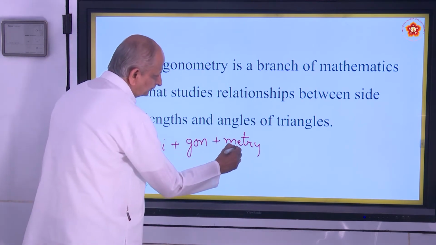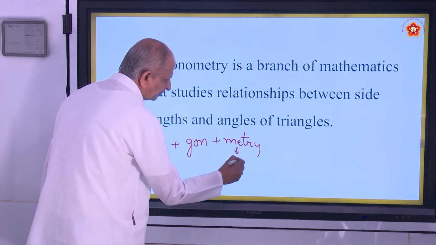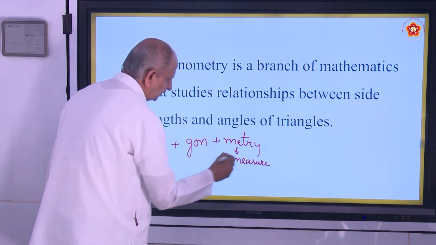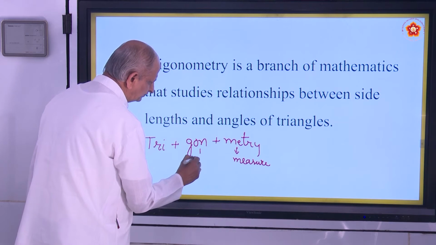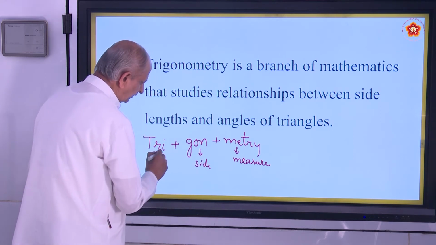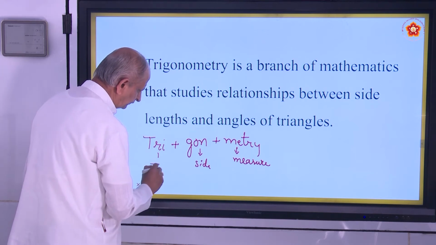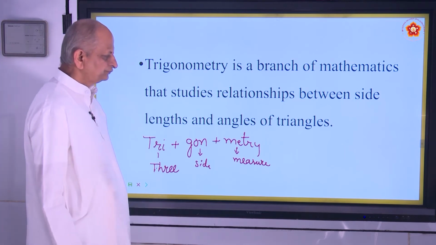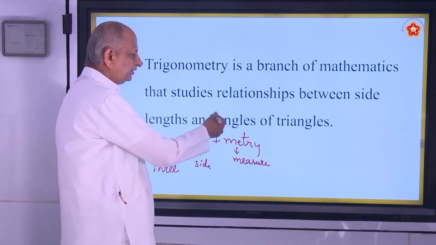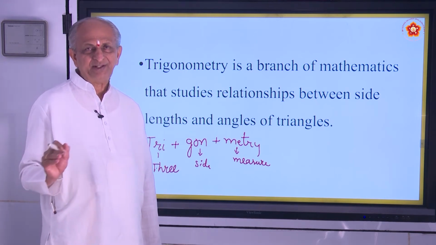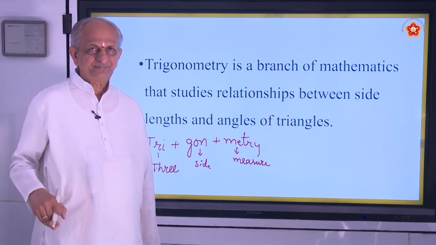Metri refers to measure, gon means side, tri means three. So especially about triangles, and it can also measure the angles. So it is a very, very interesting branch of mathematics.